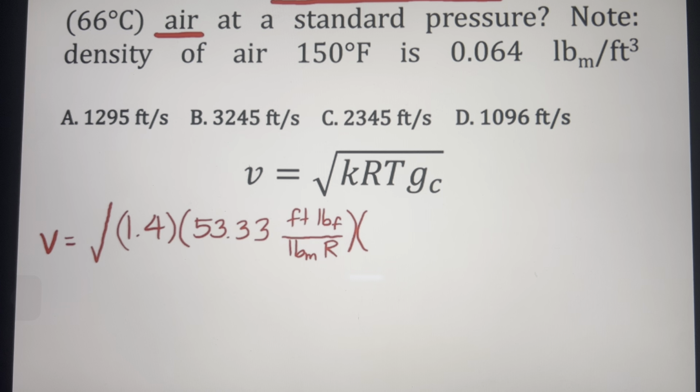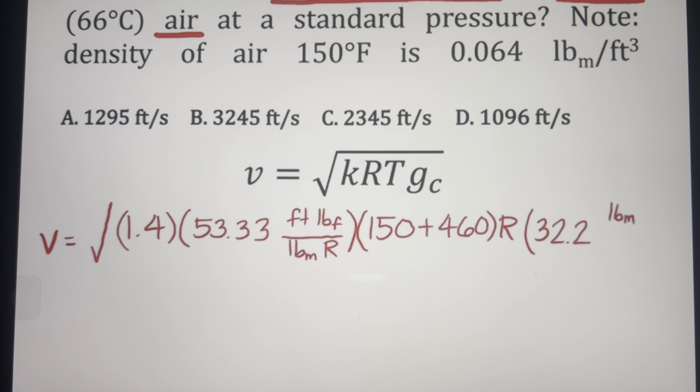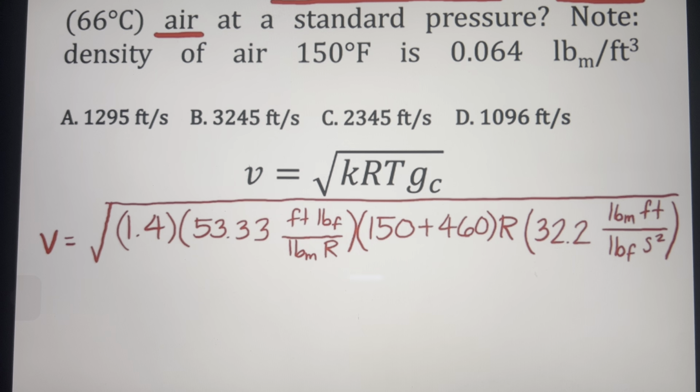So let's use the English equivalent of our temperature, which is 150 degrees Fahrenheit. But this should be in absolute condition, so we must add 460 to make this Rankine. And then our conversion factor, which is 32.2 pound mass feet per second squared pound force. So that is our computation.